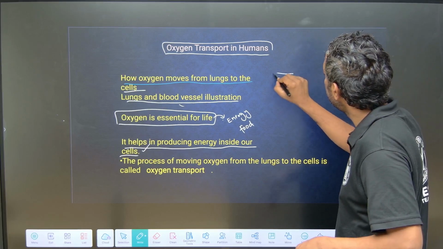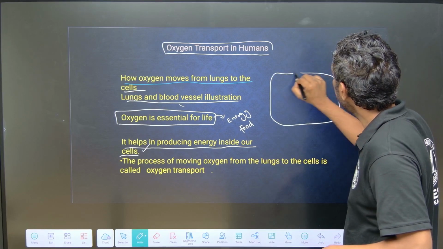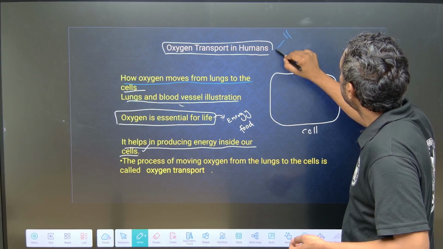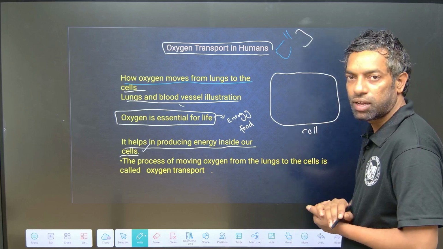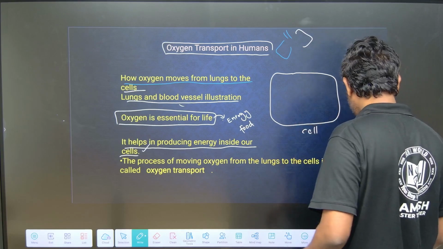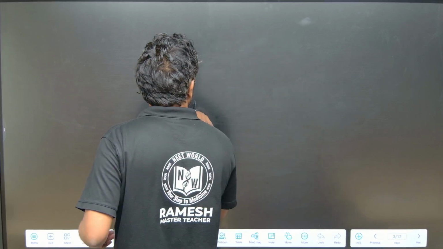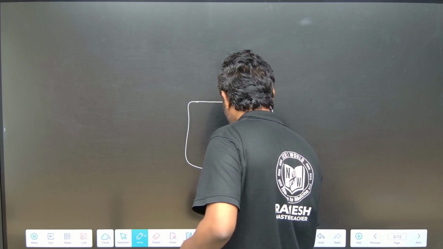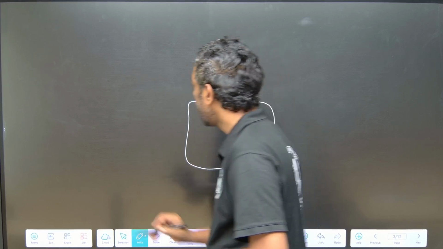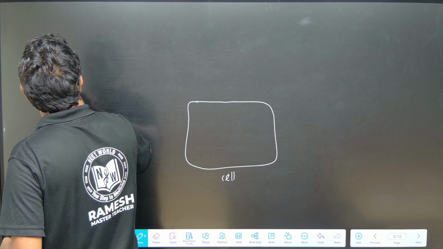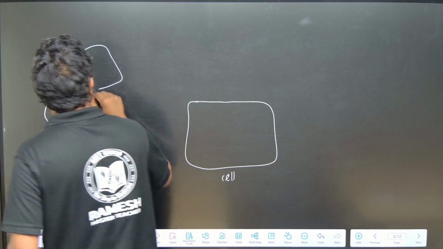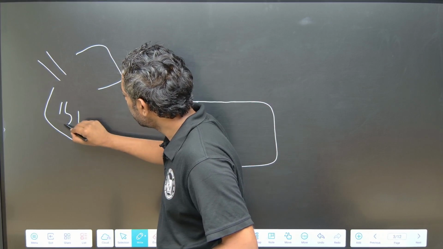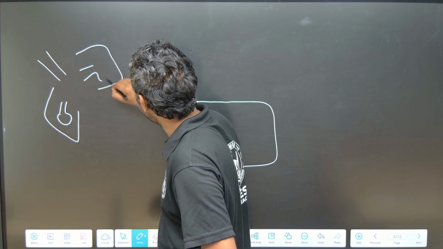Guys, just look at this. This is the cell, and this is the lungs. I'll give you the complete strategy here. There are alveoli sacs in the lungs.